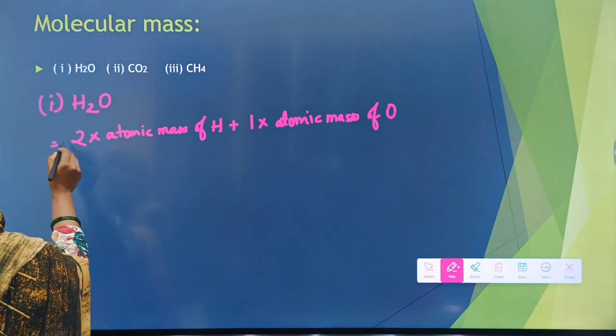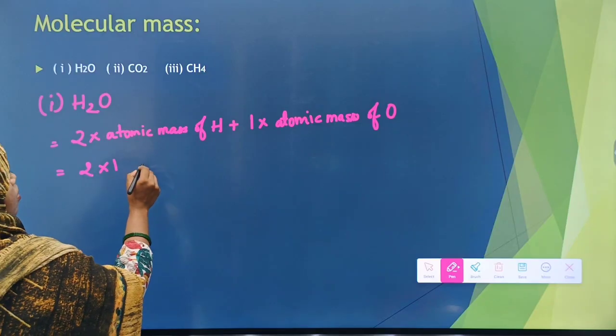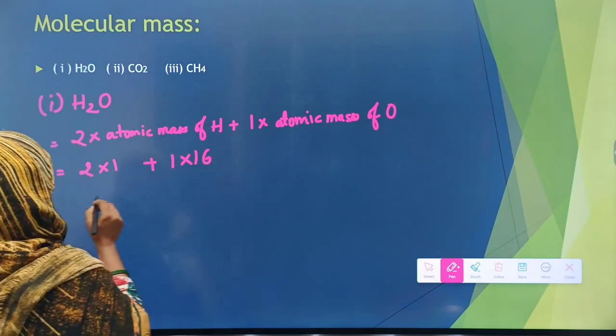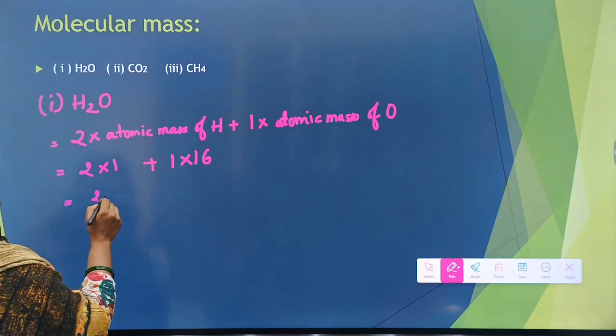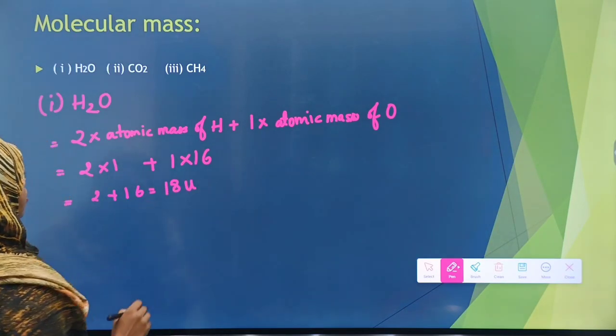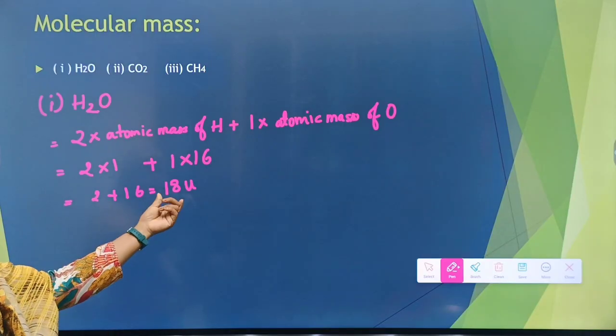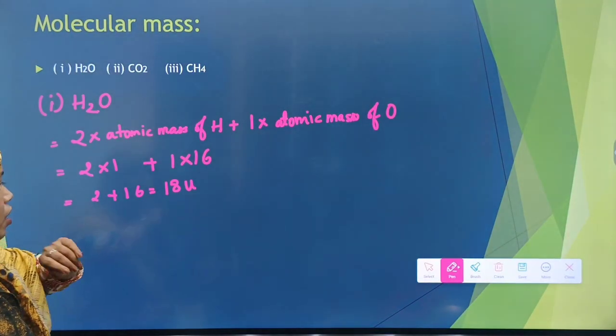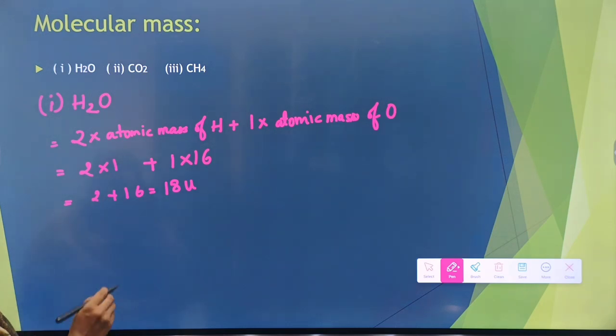That is 2 into 1 plus 1 into 16, which comes up to 2 plus 16, giving us 18 units. Molecular mass can be given a value in u, which is the SI unit.